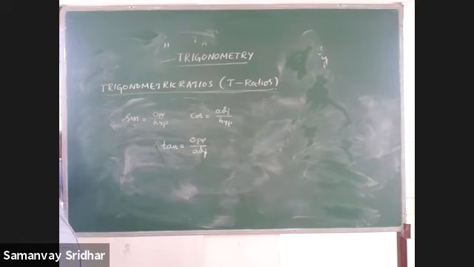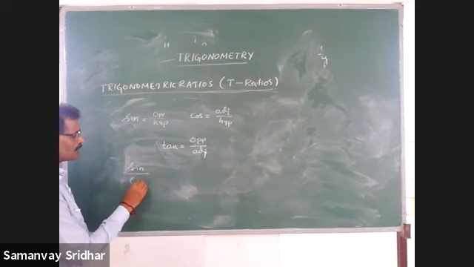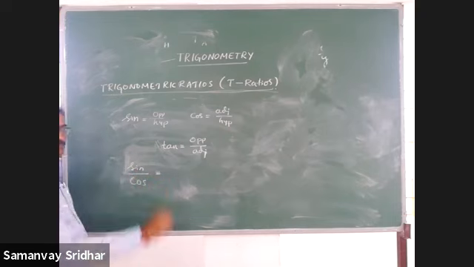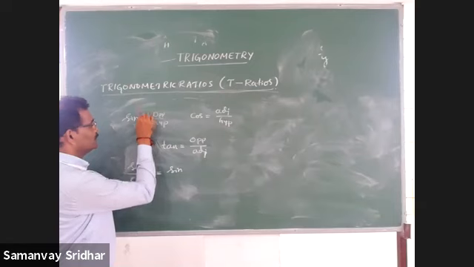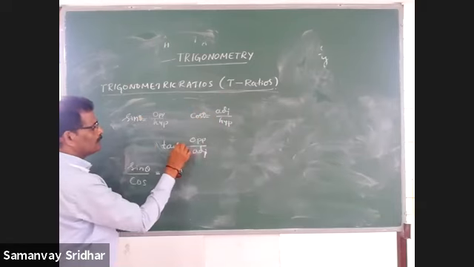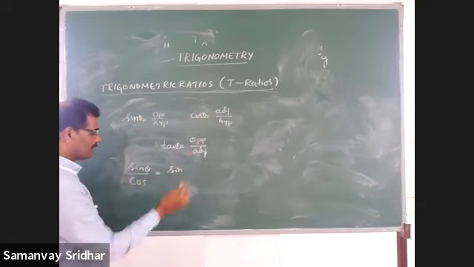Right. Now you can observe here, I will go for sine by cos is what? Sine by cos is nothing but sine theta by cos theta. I have to write theta, you should not write that like that. One more thing I have to clear, that I will clear later.